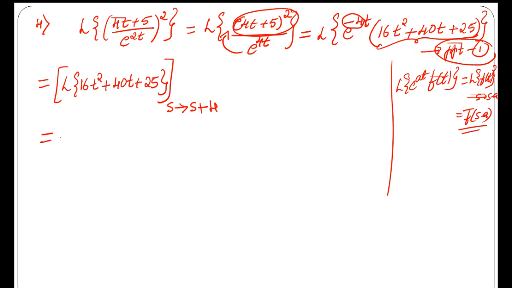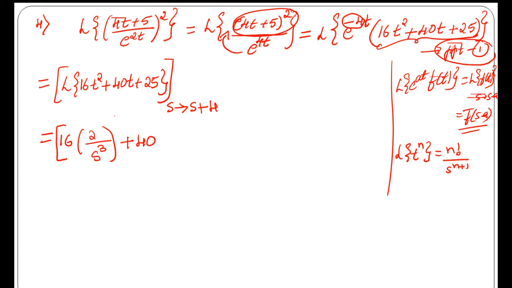Now 16 is a constant, taken out. And we know that the Laplace transform of t power n is n factorial divided by s power n plus 1. So the Laplace transform of t square is 2 factorial, that is 2, divided by s power 2 plus 1, that is s power 3, plus 40 is a constant, taken out. The Laplace transform of t is the Laplace transform of t power 1, that is 1 factorial, 1, divided by s power 1 plus 1, that is s square, plus the Laplace transform of 25.